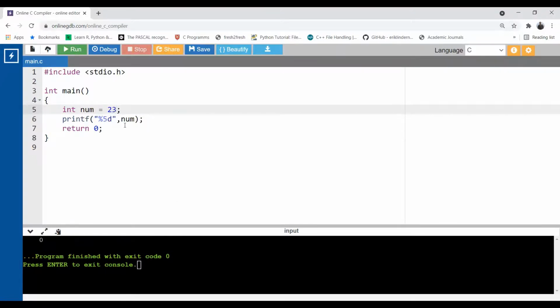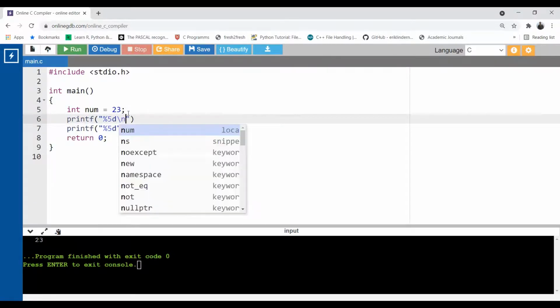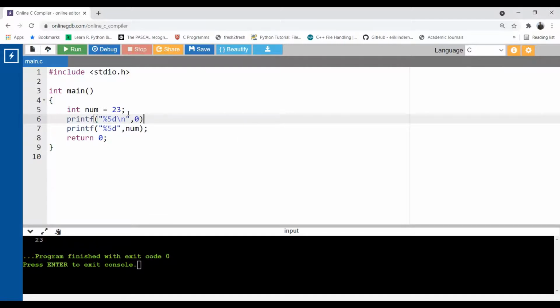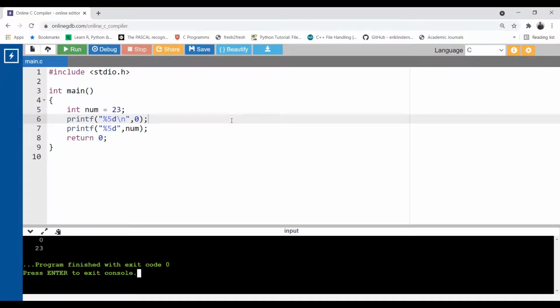Now suppose I want to print 23. How many characters are there? 2 characters, one is 2, another is 3. Correct. Now how many spaces are reserved? 5 spaces are reserved. Then how many spaces are you filling? 2, one with 2, one with 3. How many will remain? 3 will remain. So 3 spaces will be there. You can see. Let me use 0 also here so that you can understand the difference: %5d, \n, and 0. Done. Now see, where is 0 and where is 23?